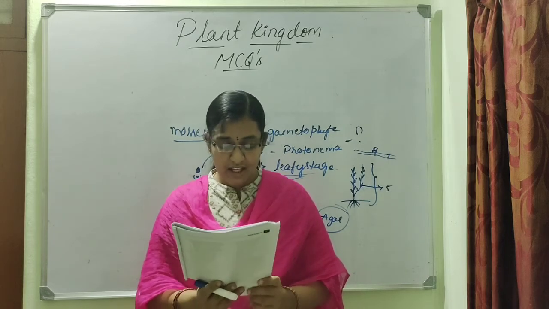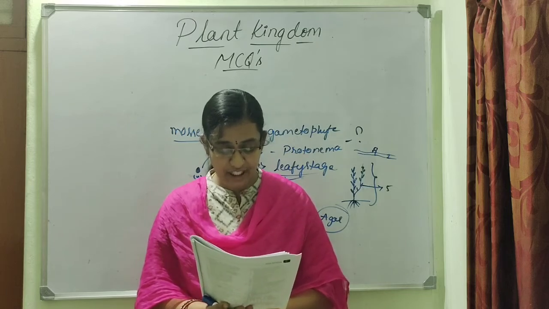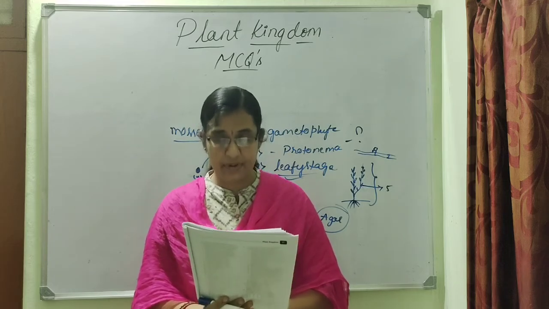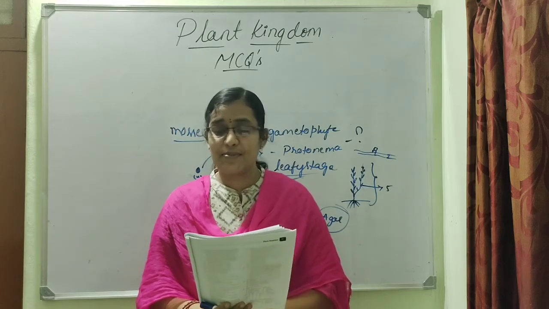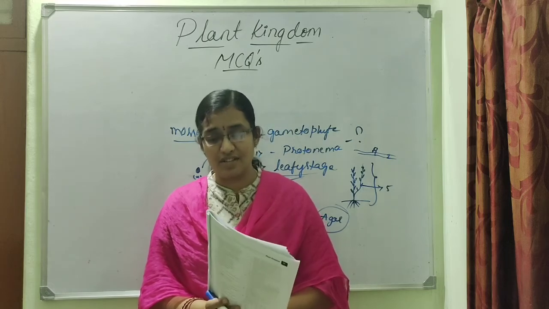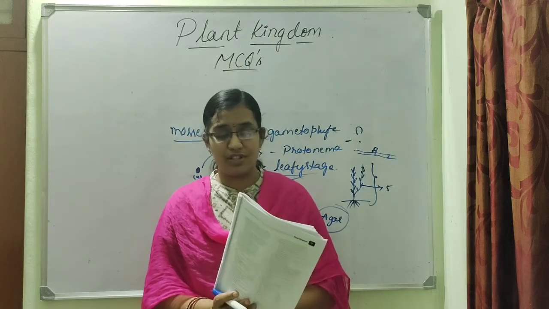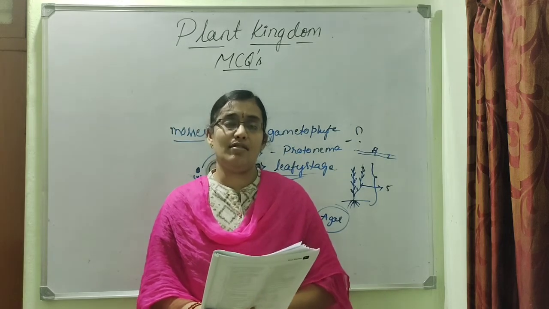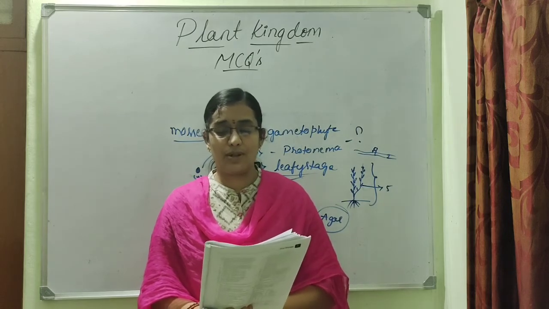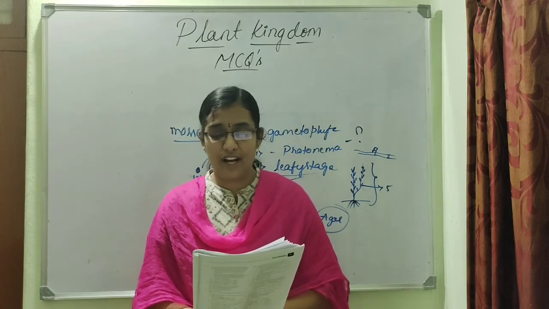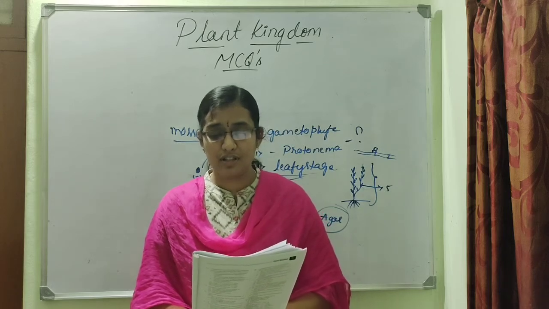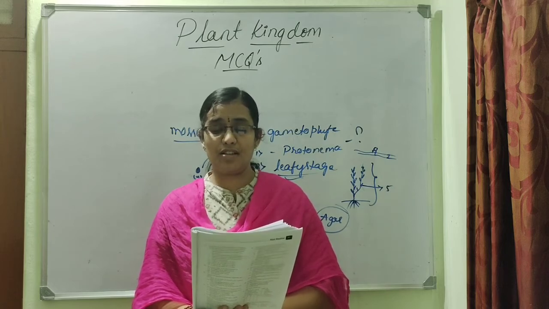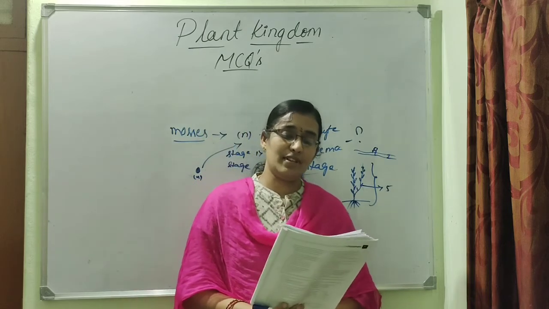Option number 2. Read the following description carefully and choose the appropriate option. I am reading out the description. In these autotrophs, sporophyte is the dominant generation. Gametophyte is also photosynthetic and not dependent on sporophyte for nutrition. You have to think about that now. So options, option number 1, pteridophytes, 2 bryophytes, 3 gymnosperms, 4 gymnosperms. So in both 3 and 4, they have given gymnosperms as options. So which is the right one?